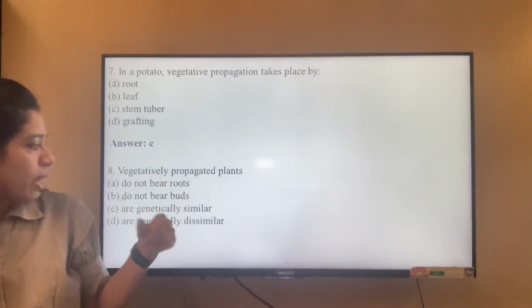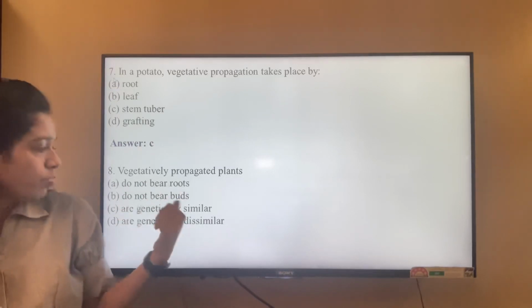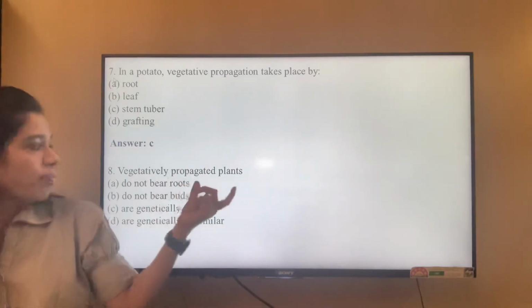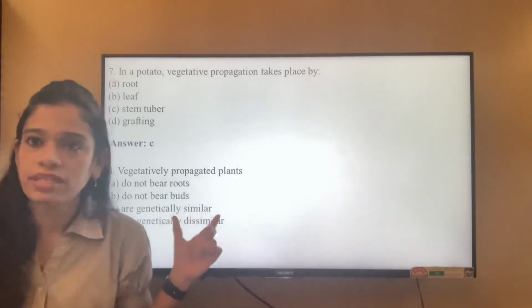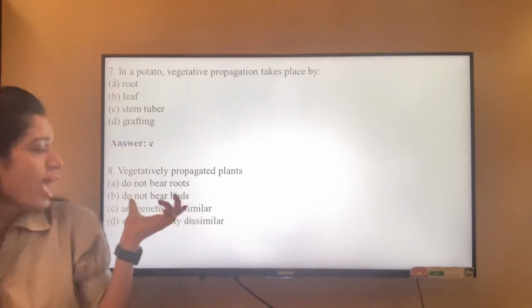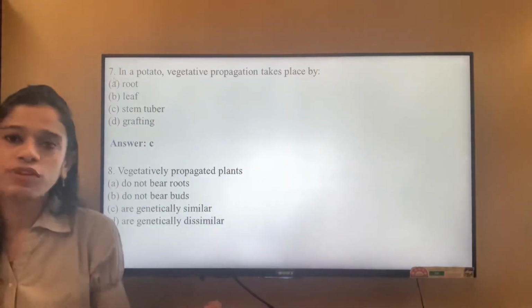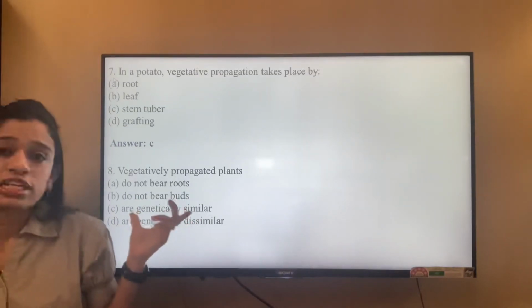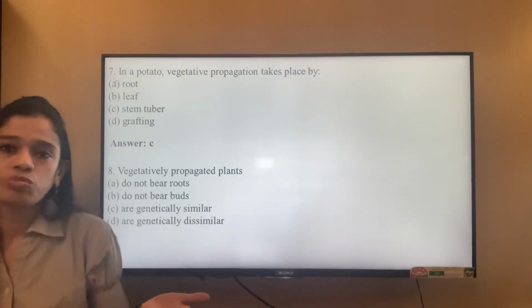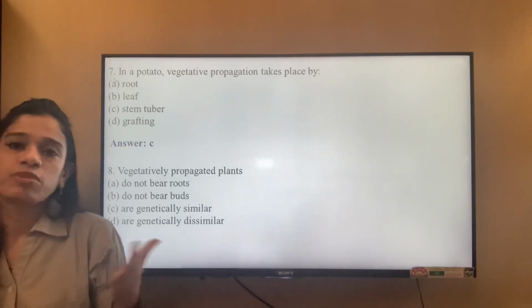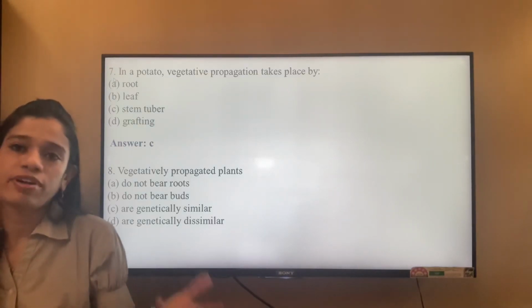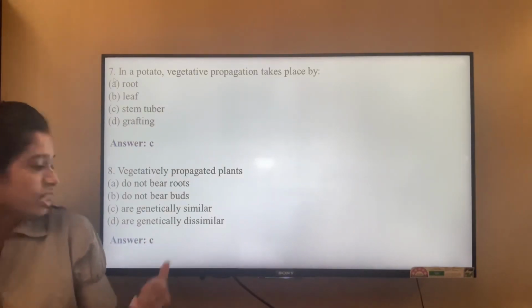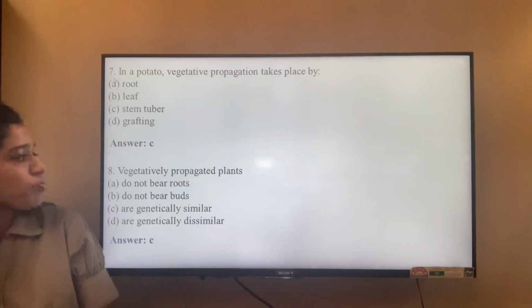Vegetatively propagated plants do not bear roots, do not bear buds, are genetically similar, are genetically dissimilar. So if they are plants, they have to bear roots. Otherwise, it is not possible for a plant to grow. And they do not bear buds? They have to flower, or they will bear buds. They are genetically similar. Because it is asexual mode of reproduction, I told you that in this mode of reproduction, the offspring becomes the exact replica of the parent. So they are exactly genetically similar. That is the third option.